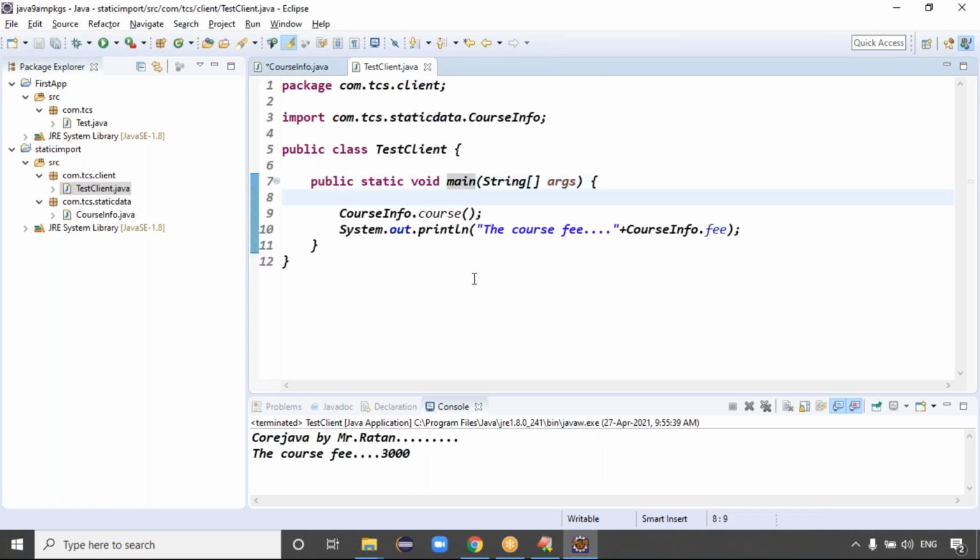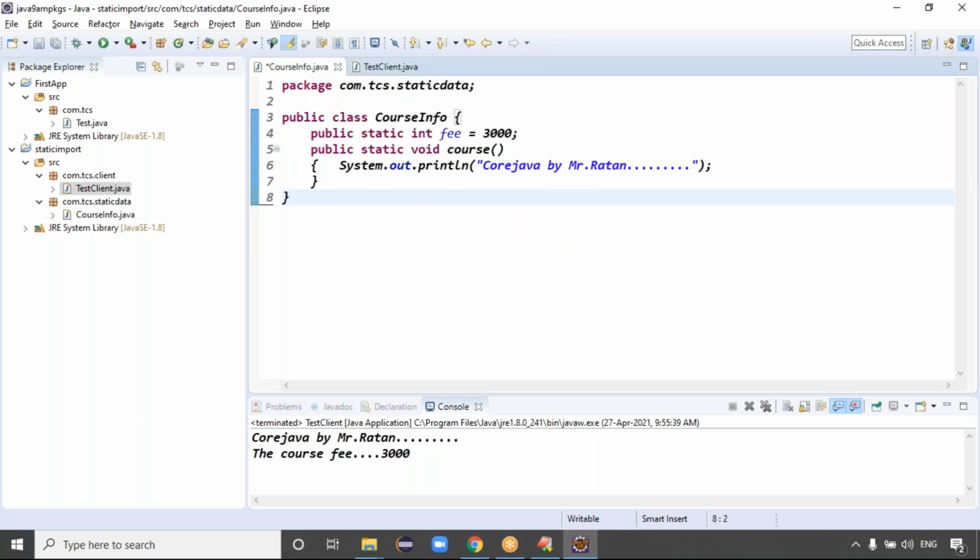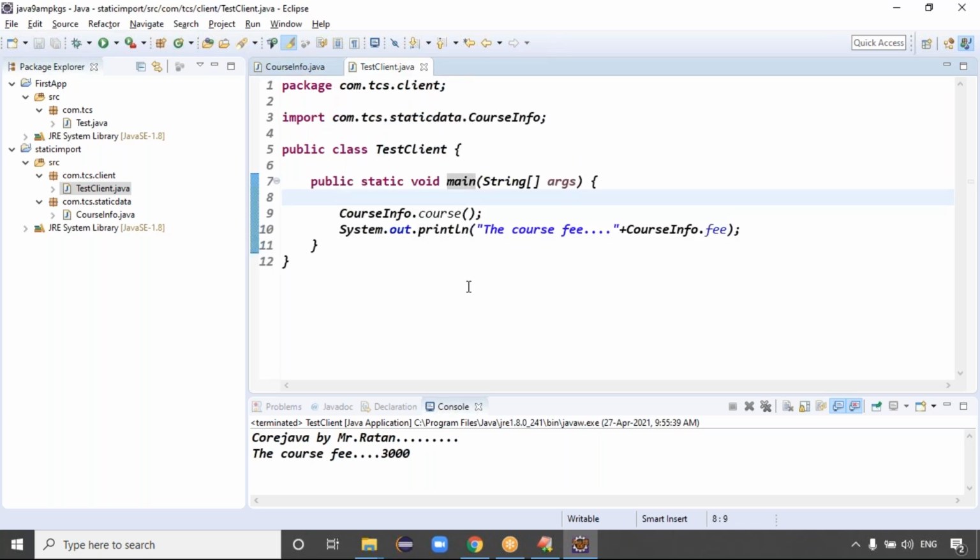We have to call the data using CourseInfo 50 times, right? Every time CourseInfo. Then the code is duplicated. This is called code redundancy, because CourseInfo appears multiple times. This is duplicate.